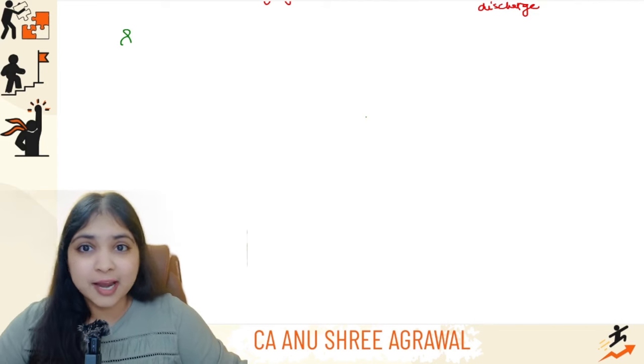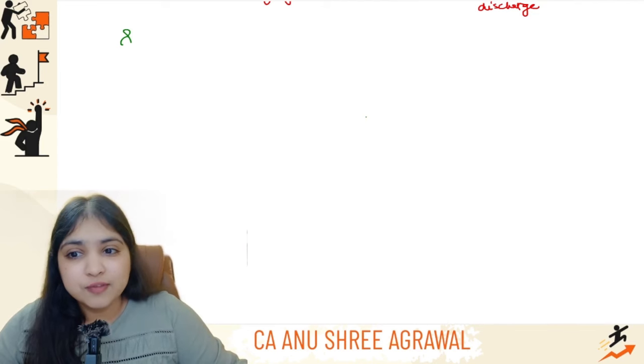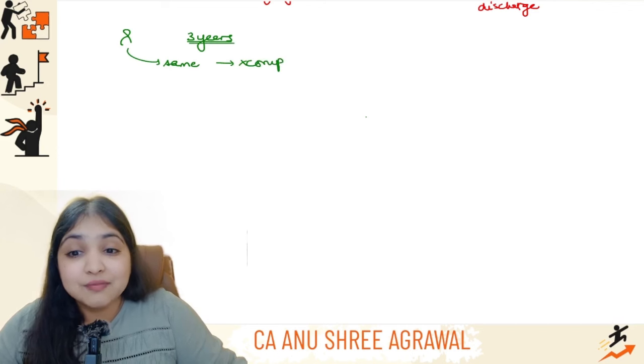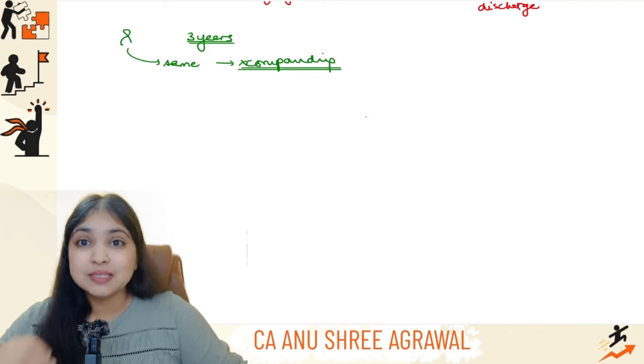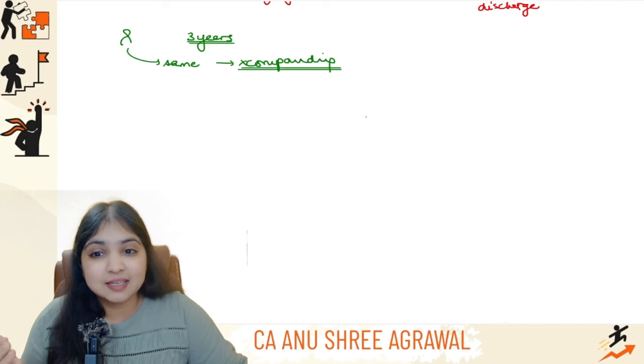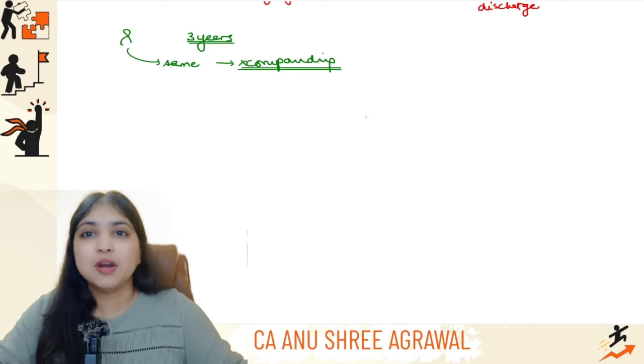We have a limitation period kind of a thing, guys, which says that once the offense is committed, for the next 3 years, if Mr. Green does the same offense or similar offense once again, then no compounding again. In every 3 years, for one kind of offense, you can get compounding done only once. So once the offense is compounded, for the next 3 years, if you do the same offense again it won't get compounded.